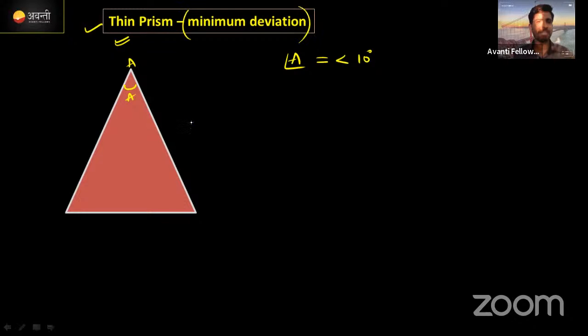What will be the minimum deviation? Actually 10 डिग्री से ज्यादा होता है ना, उसको find out करने के लिए हमारे पास एक equation है, delta is equal to i1 plus i2 minus A, but we need to find out here minimum deviation. करेक्ट है ना? मिनिमम डिविएशन के लिए कैसे कैलकुलेट करना है, सोचो एक बार.